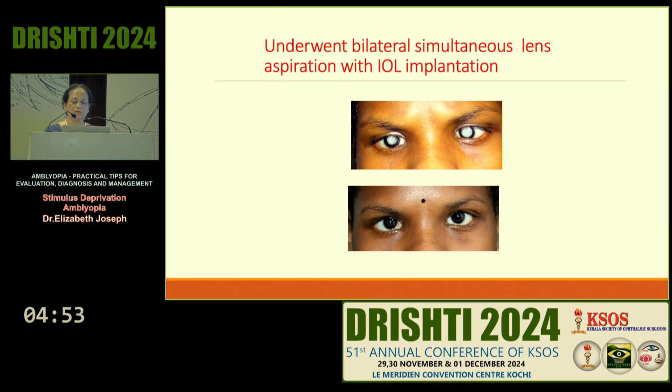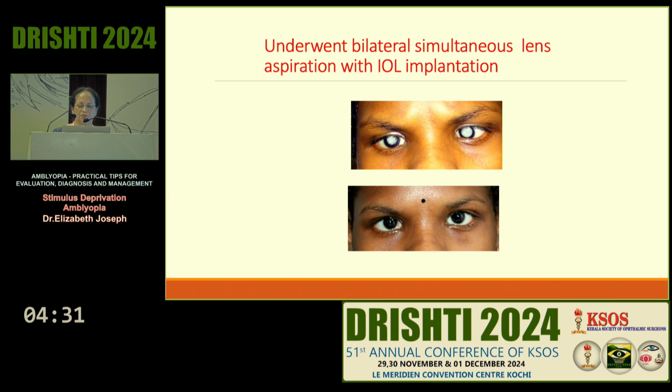See, this is a 14-year-old girl whom we picked up in one of the camps done in Idukki district. This child had bilateral congenital cataract and was not getting any treatment, and we picked up the child and did surgery. And even after surgery, the vision did not improve much. The vision was only 2/60 or so.